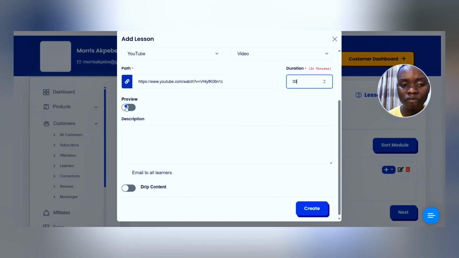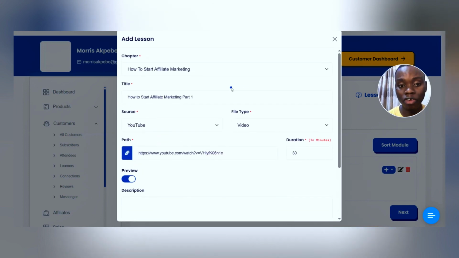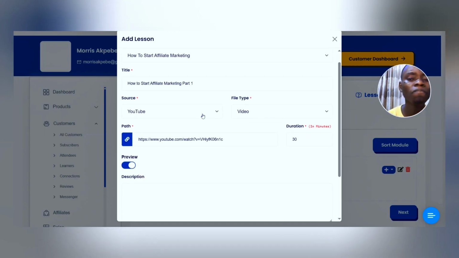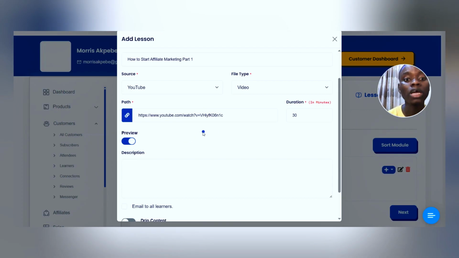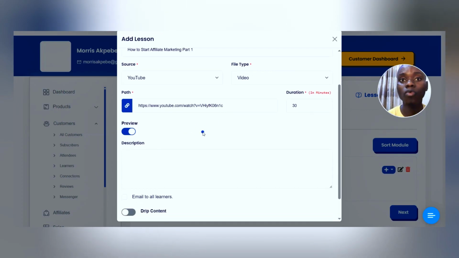Do you want people to preview the video? Meaning if you turn preview on, when people are on your sales page, they can actually watch this video. So it can be a marketing strategy. Maybe you want 2 videos to be available to the people for free. So when people are going to your sales page, they can actually see 2 videos and watch them for free. And this is very valuable. Definitely they want to buy your product. But I don't want it to be available for free.